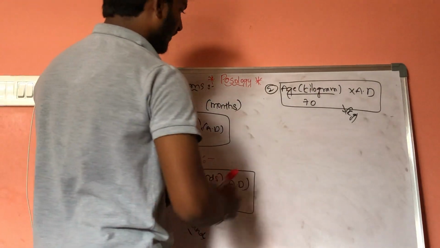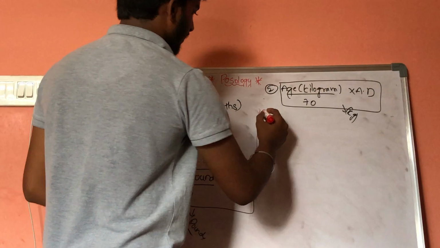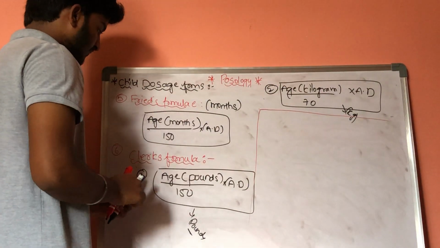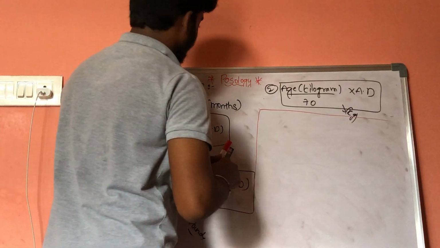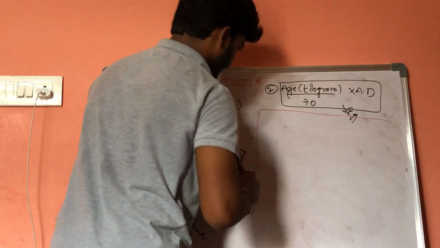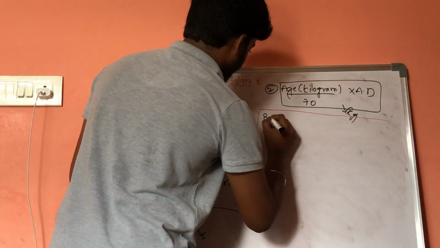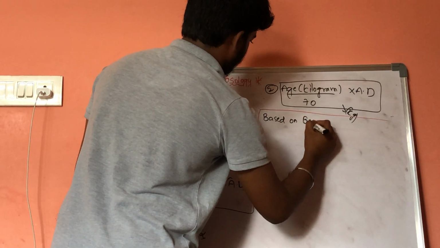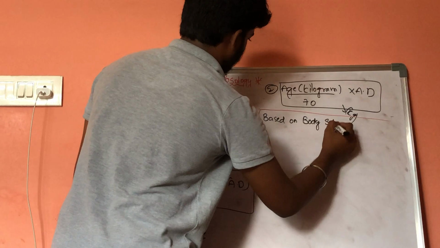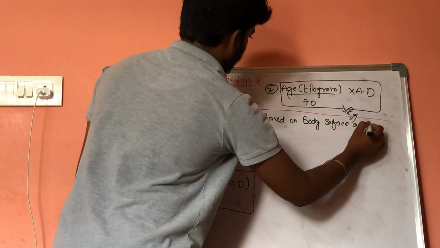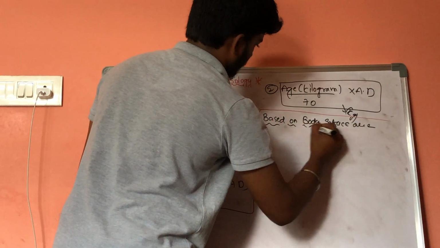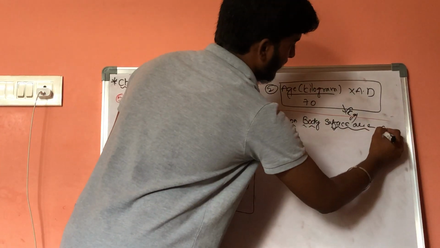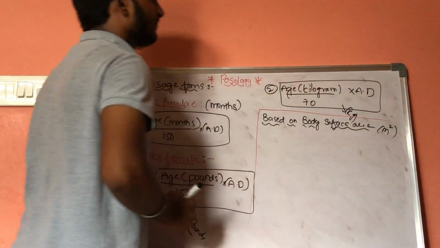Now there is one more formula which is based on surface area. This body surface area is given in meter square.